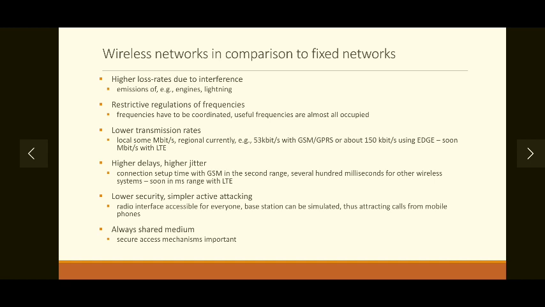As much as we talk about LTE, it provides the data rate of Mbps, but still it is lower than the data rate available in the wired networks. Also, since there is no dedicated path between transmitter and receiver, there are more delays and more problems of jitter in case of mobile communication.